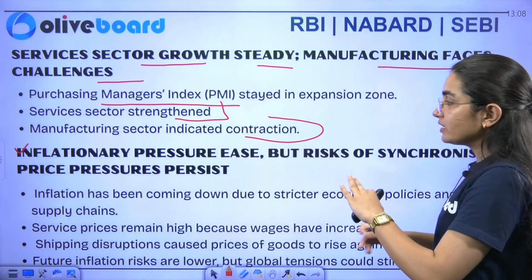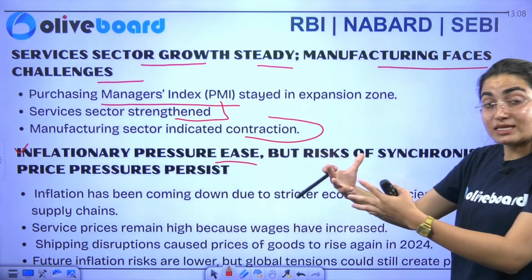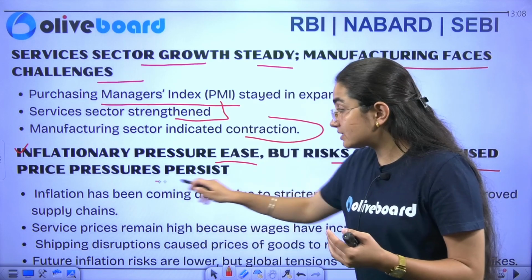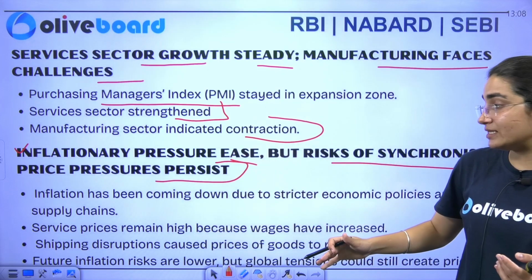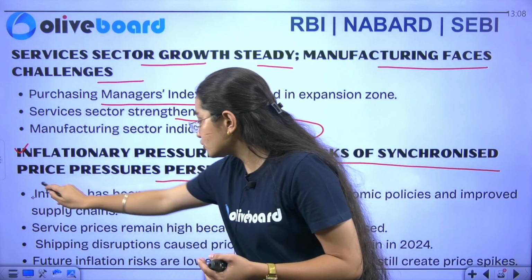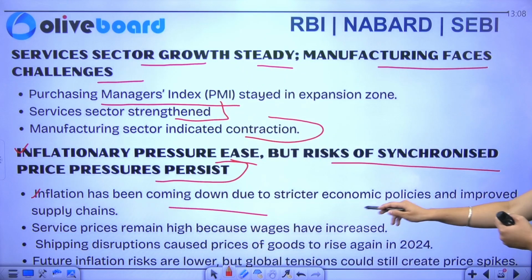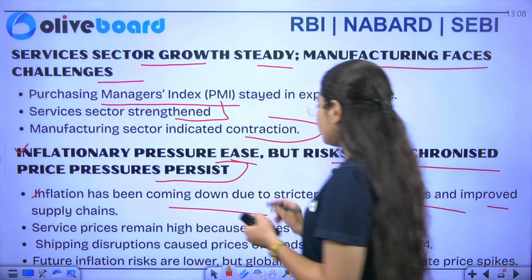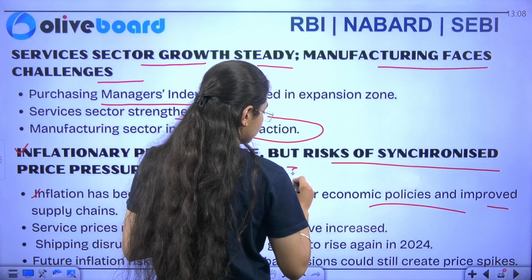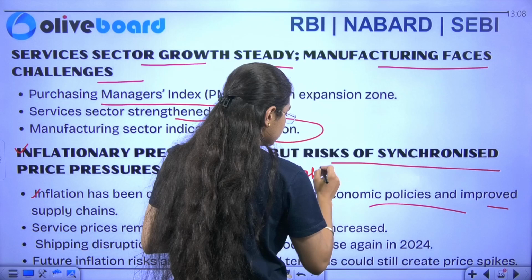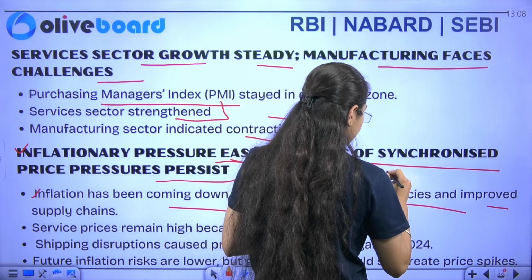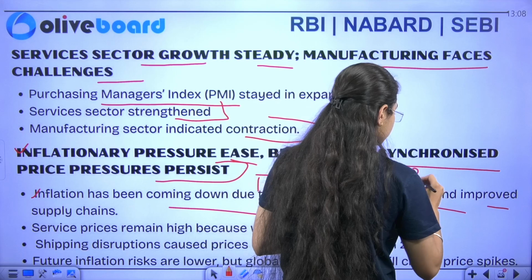So your inflationary pressure has eased, but the risks of synchronized price pressures still exist. What does it include? It says that inflation has been coming down due to stricter economic policies and improved supply chains. That is, we are talking about tight monetary policy.